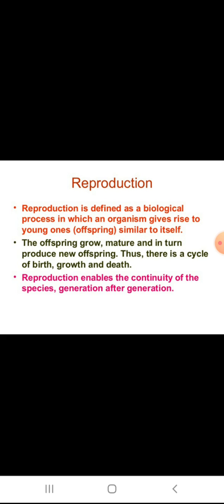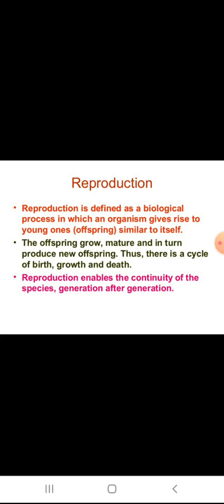The same way, all these species like human beings, plants and animals are producing their species, new individuals. This is known as reproduction.